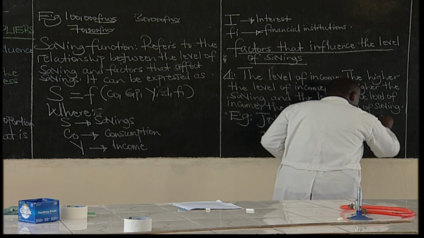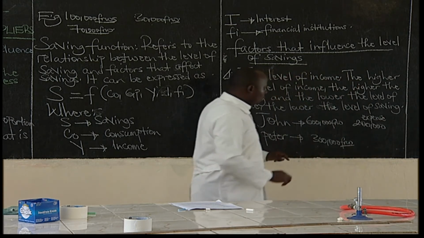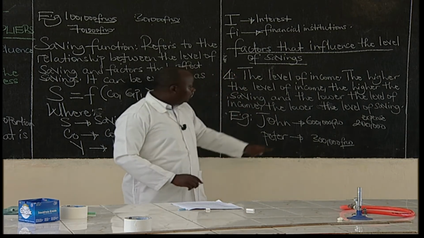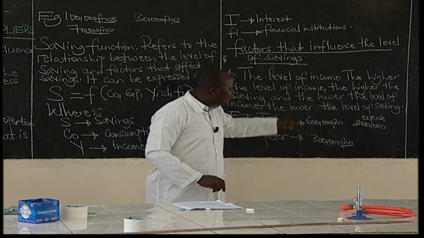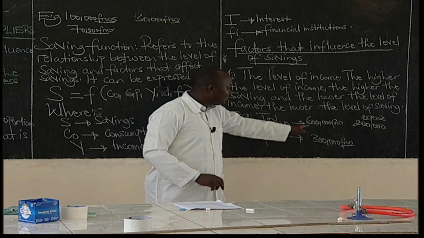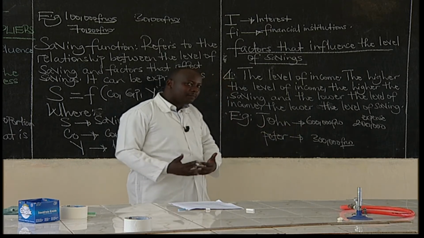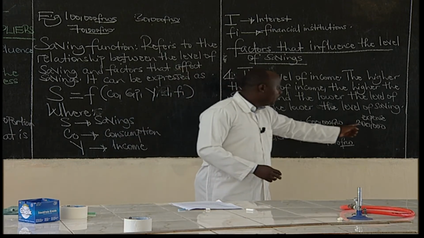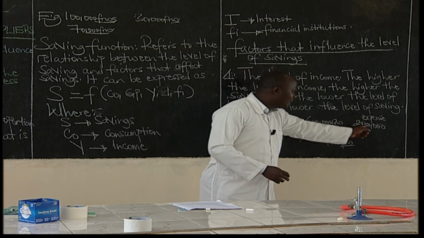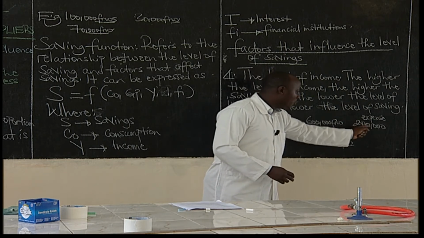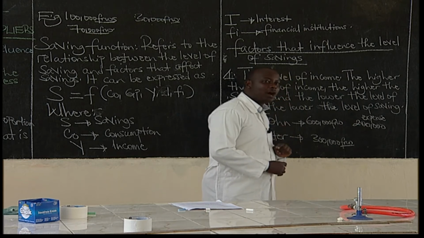Now, who will save more? John will save more than Peter because John earns a high level of income. When you get 600, you subtract the expense incurred on consumption, he will keep 400,000.